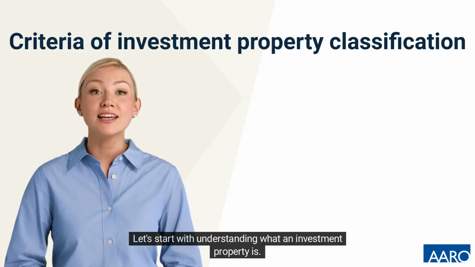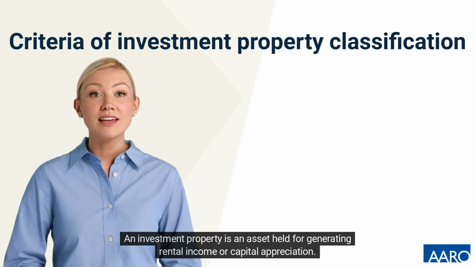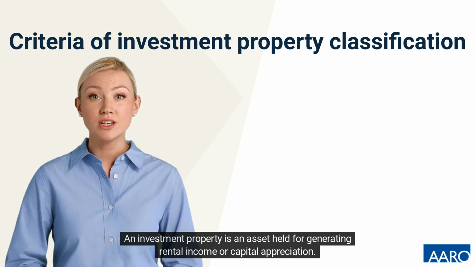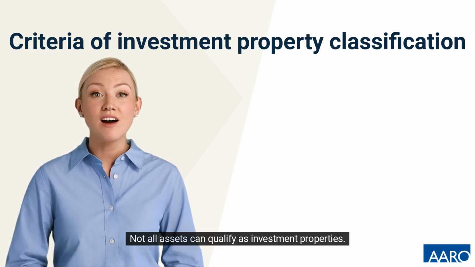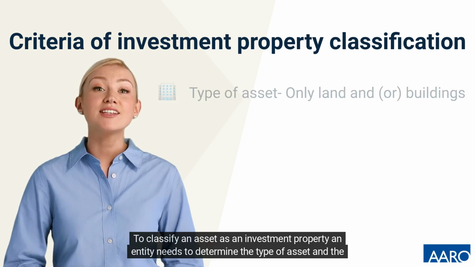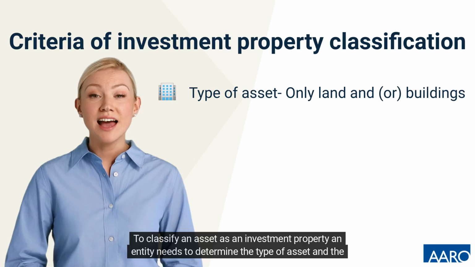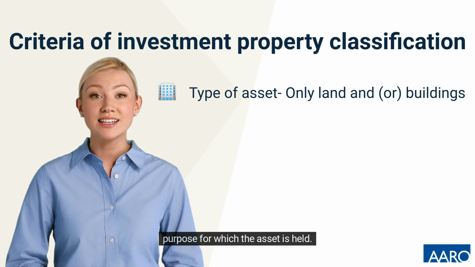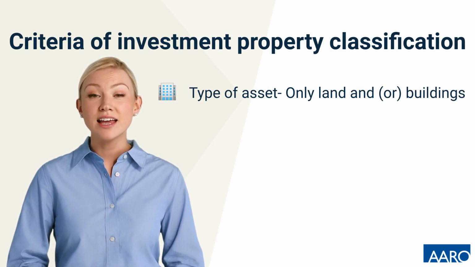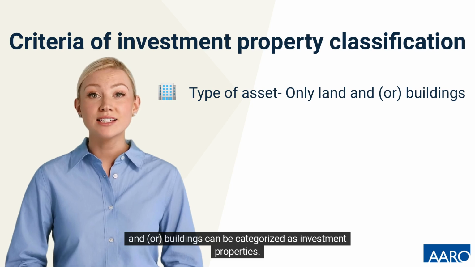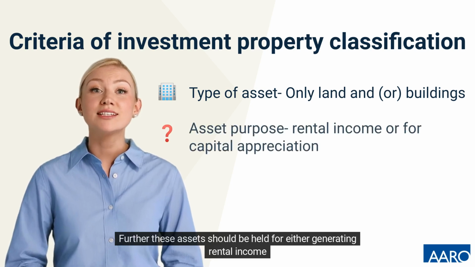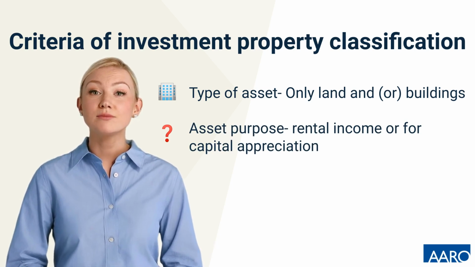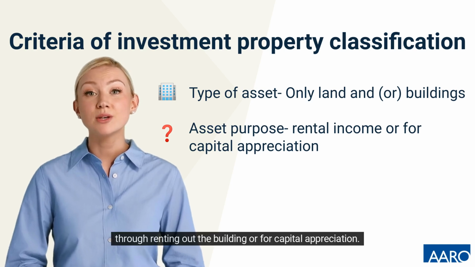Let's start with understanding what an investment property is. An investment property is an asset held for generating rental income or capital appreciation. Not all assets can qualify as investment properties. To classify an asset as an investment property, an entity needs to determine the type of asset and the purpose for which the asset is held. Only land and/or buildings can be categorized as investment properties. Further, these assets should be held for either generating rental income, for example, through renting out the building, or for capital appreciation.